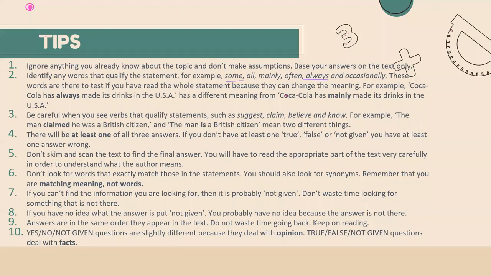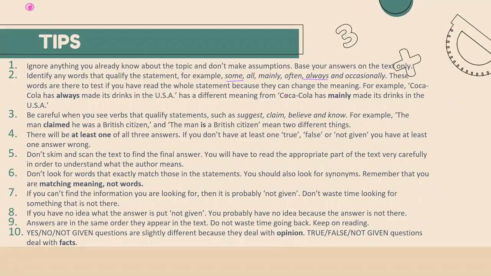Whereas in yes, no, and not given, they will give you a statement which is an opinion given by someone. So if that opinion is correct according to the passage, then the answer is yes. If the opinion given by someone in the statement is true and correct according to the passage, then your answer is yes.